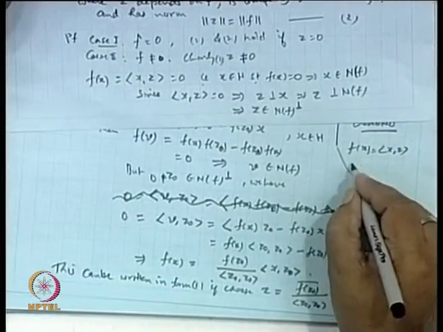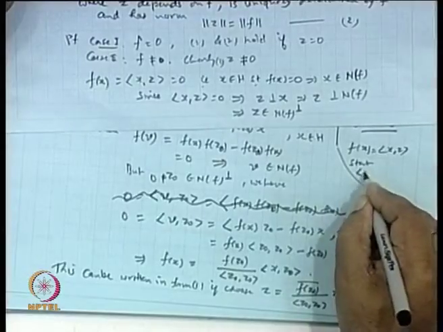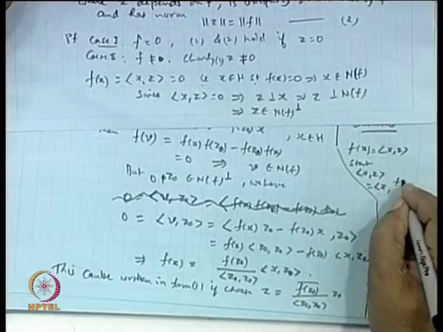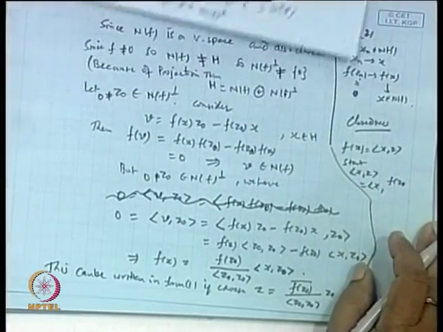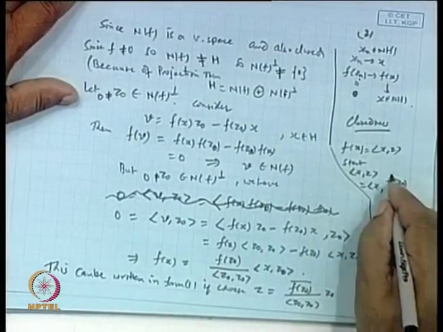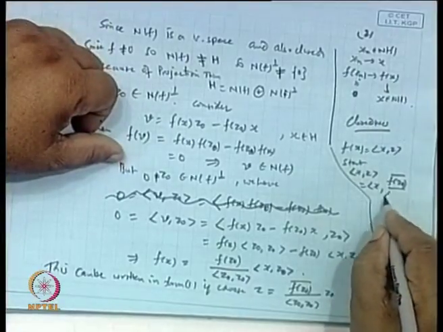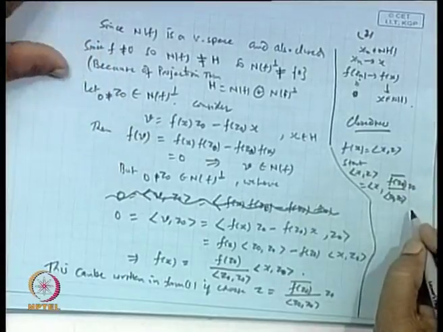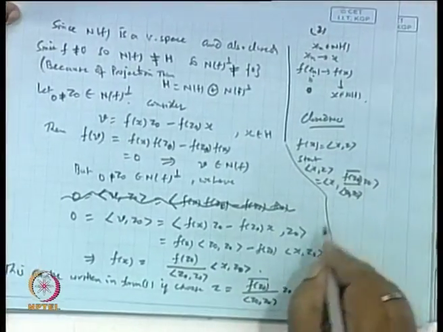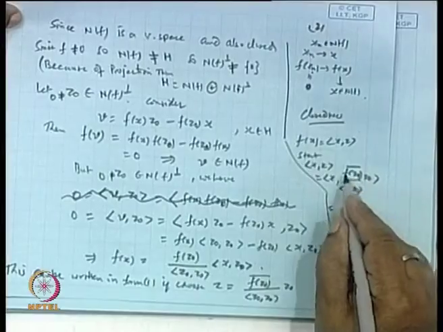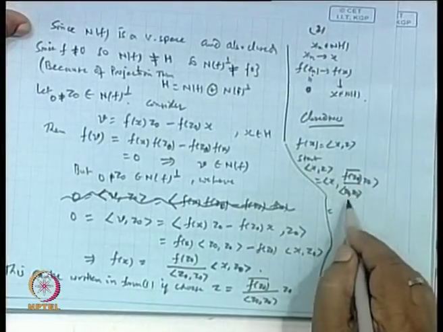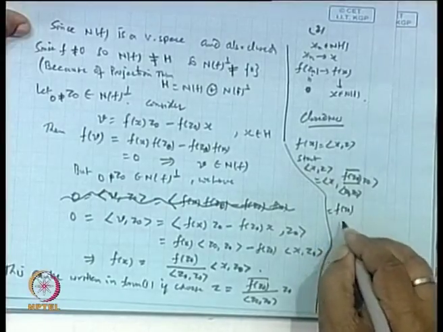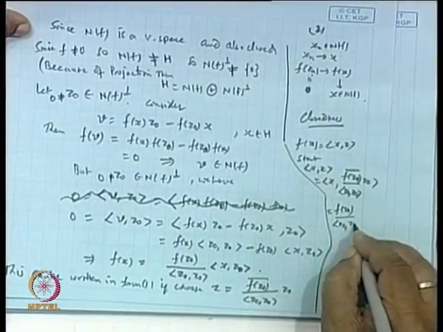So f(x) is equal to the inner product of x and z. Start with this: x comma z, you write like this, the conjugate of f(z0) over the inner product of z0 and z0, with z0. Is it okay or not? So this will be equal to, take this outside, since it is taken from the second coordinate. The conjugate of the conjugate becomes the original, is it not?